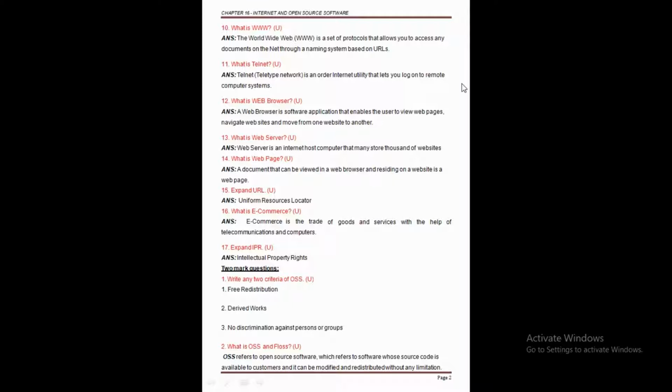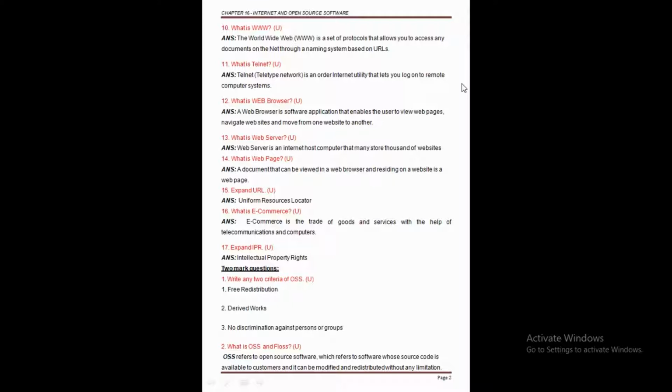So many of the websites we are going to store, and anytime you want to get any information, first of all we need to click on the web browser. The web browser sends a request to the server, and after receiving the request, the server passes the information to the web browser. Because of this, we can access any information on the net.